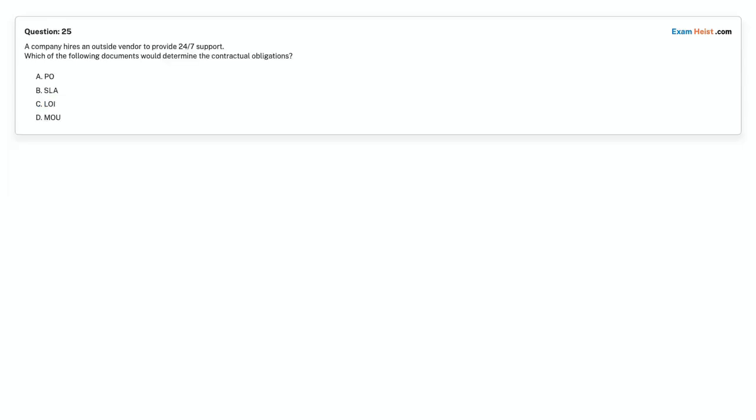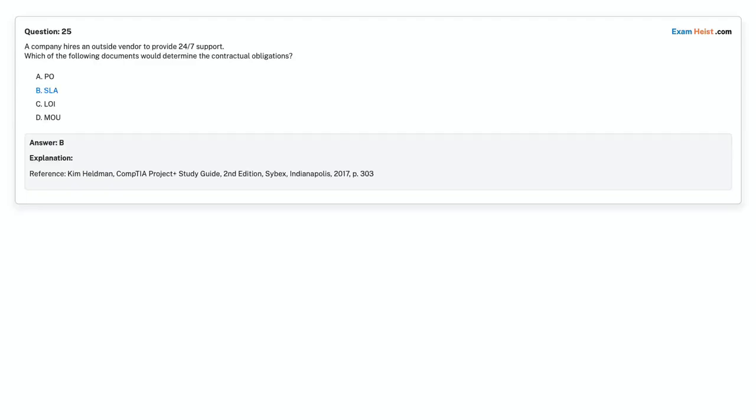Program. Question 25. A company hires an outside vendor to provide 24/7 support. Which of the following documents would determine the contractual obligations? Option A. PO. Option B. SLA. Option C. LOI. Option D. MA. Choose the correct answer. Correct answer is Option B.